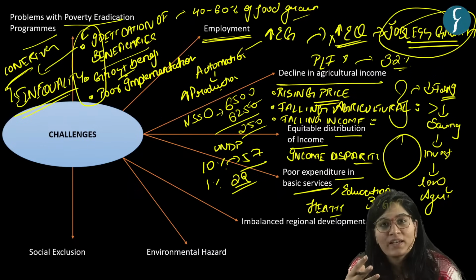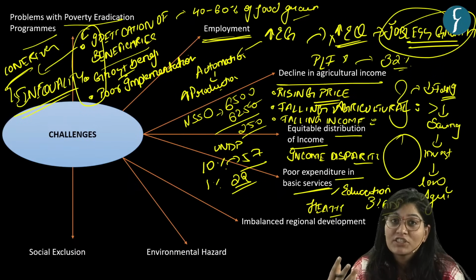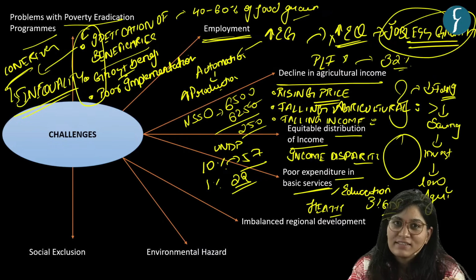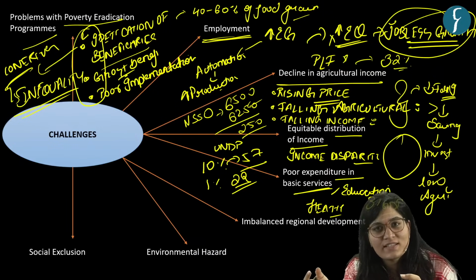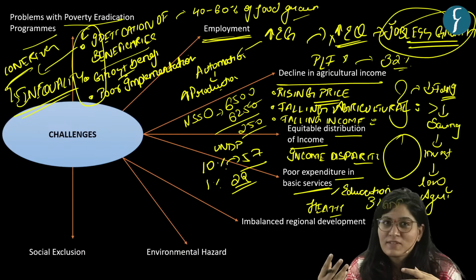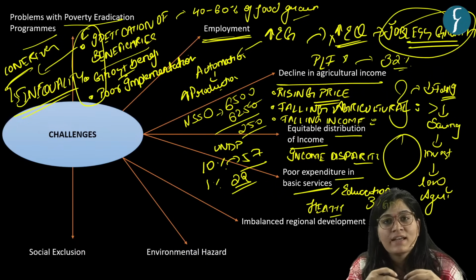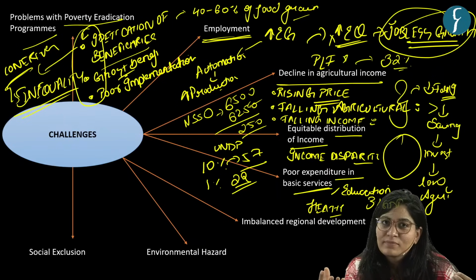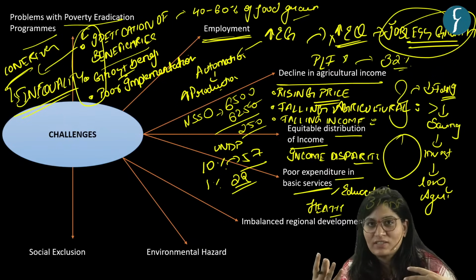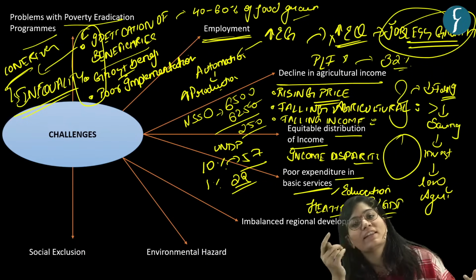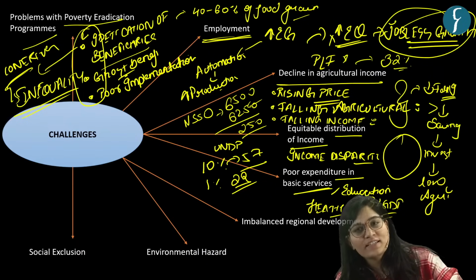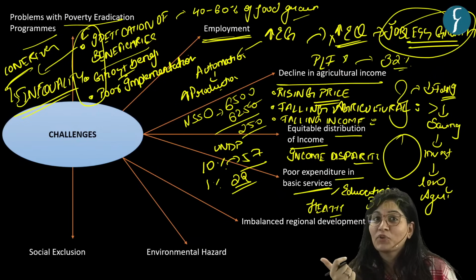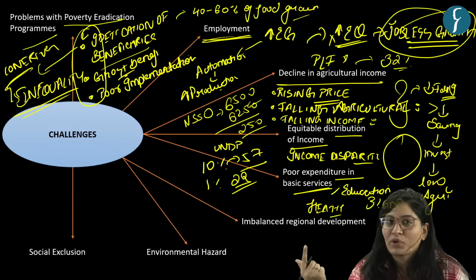Same if you talk about the health sector. Currently, how much are we spending? 1.3% of the GDP. And the expected one, 3%. So again, a shortfall is there, which gives rise to new gaps, which will hamper accessibility or quality of healthcare in India, which is again a challenge because in future this will create inequality. So how will it solve the purpose of inclusive growth? So we need to spend more.